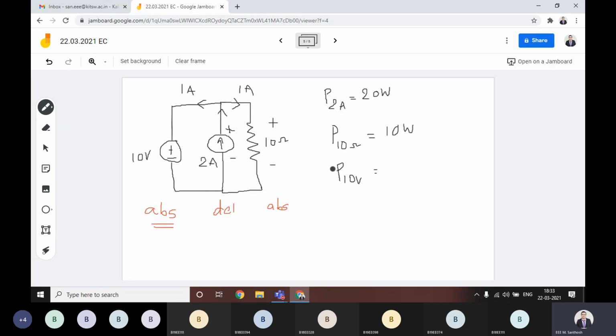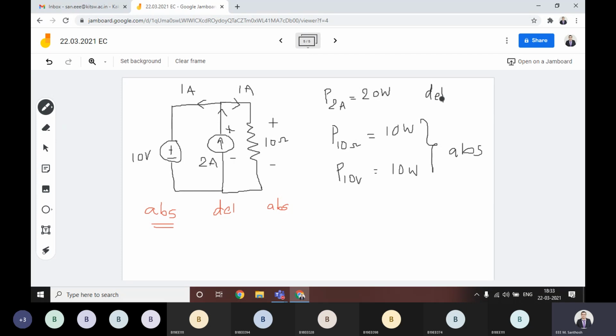What is the power absorbed by this voltage source? This is also 10 watts. Then both are absorbing, and the sum 10 plus 10 is equal to the delivering power. That means this circuit also follows Tellegen's theorem.